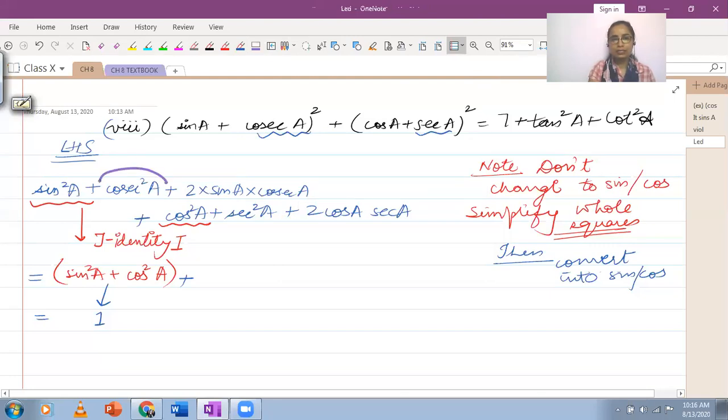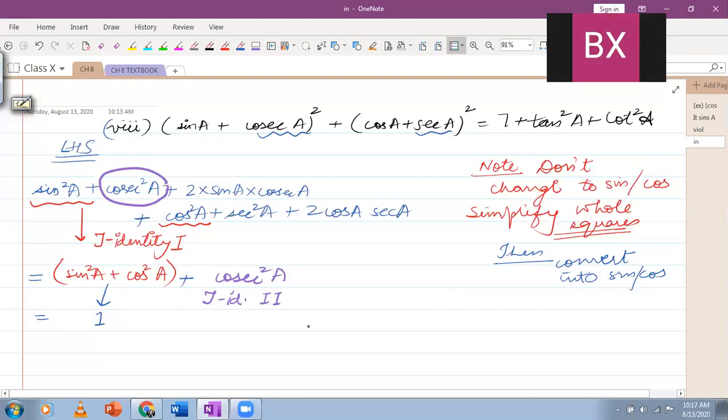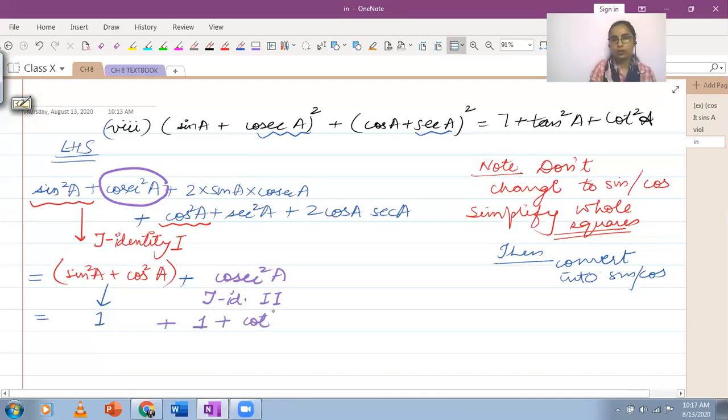Now I'm taking this cosecant square A and I'm going to use my trigonometric identity number 2, the second trigonometric identity that I have. Can you tell me what will be the value for cosecant square A? 1 plus cot square A. So I'm going to replace this with 1 plus cot square A. And then I'm going to consider the third square term.